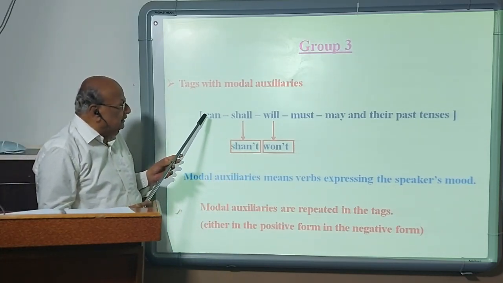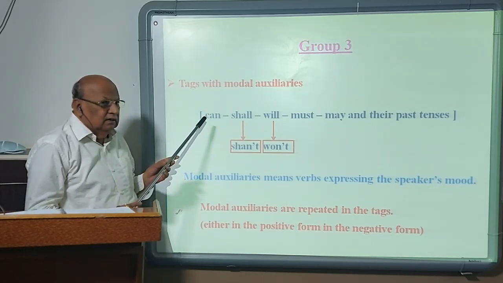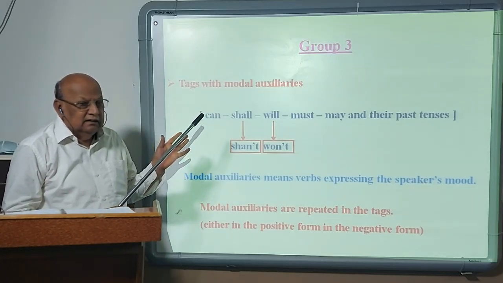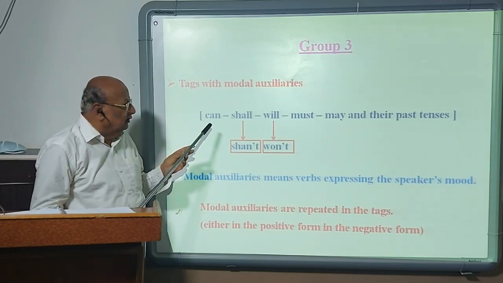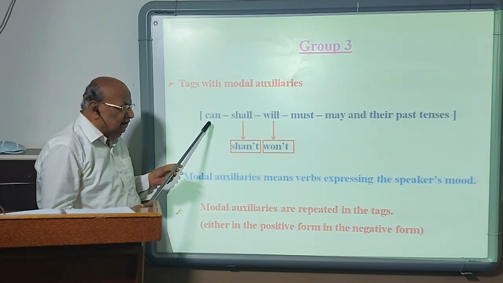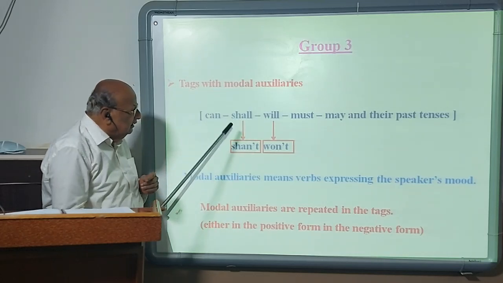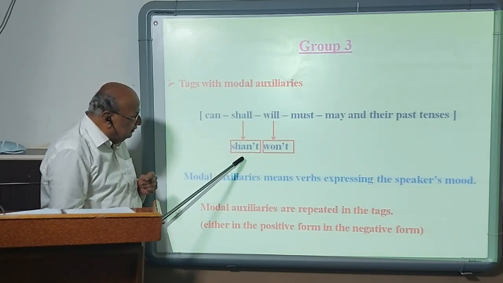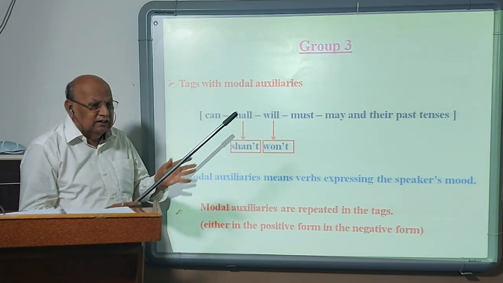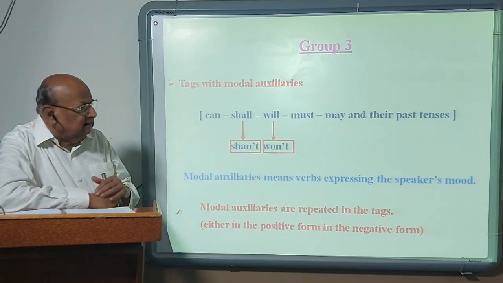But, say for example, can becomes can't if it is used in the positive sentence. I can sing well, can't I? So, negative form of can is can't. But negative forms of shall and will are exceptional. Negative form of shall is shan't, negative form of will is won't. All others are regular. We say couldn't, mustn't, mayn't, mightn't.